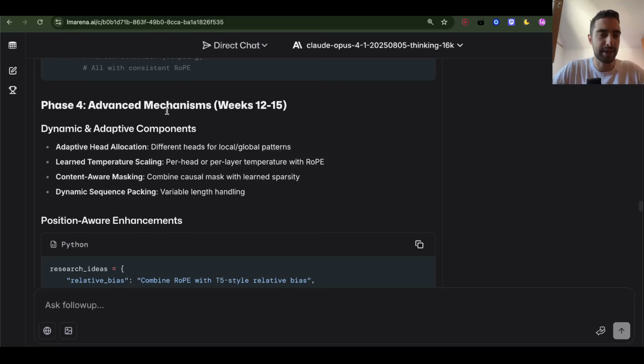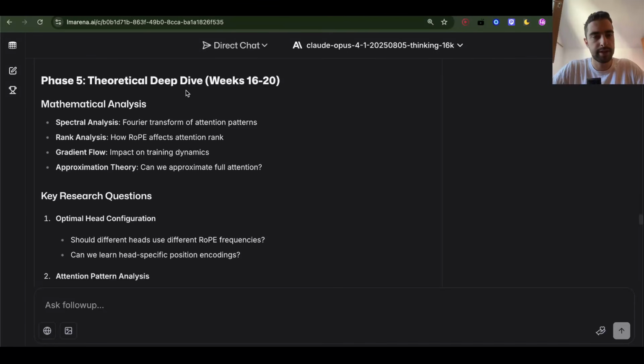Now advanced mechanisms, week 12 to 15. Dynamic and adaptive components: adaptive head allocation, different heads for local and global patterns, learned temperature scaling, per head per layer temperature with RoPE. Then we can analyze Fourier transforms of attention patterns.